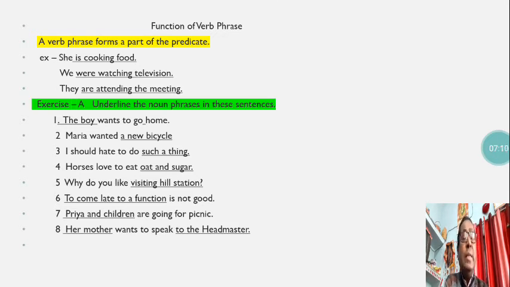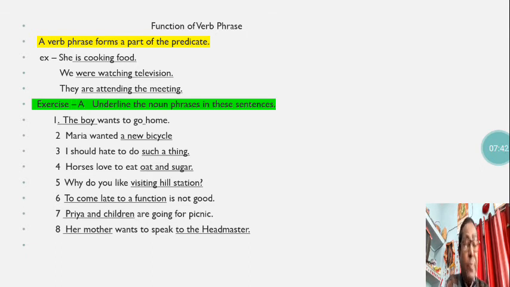We are watching television. They are attending the meeting. So in this sentence, are attending the meeting forms the part of the predicate and it's a verb phrase. So these were different kinds of phrases. You read here noun phrase, prepositional phrase, adverb phrase, adjective phrase, and no doubt verb phrase.